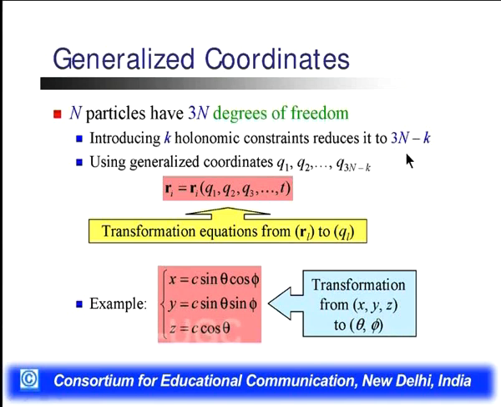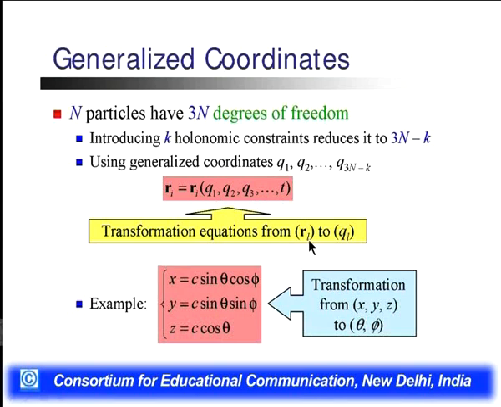It means any particle is moving in 3n directions, but it has constraints in k dimensions. Now using generalized coordinates we can write q1, q2, up to q(3n minus k). Now Ri we can write as Ri(q1, q2, q3, t).